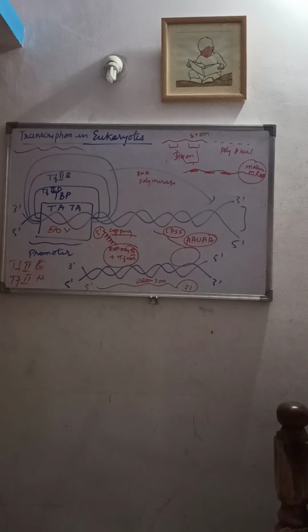So once this RNA reaches the terminator region, a sequence called what?